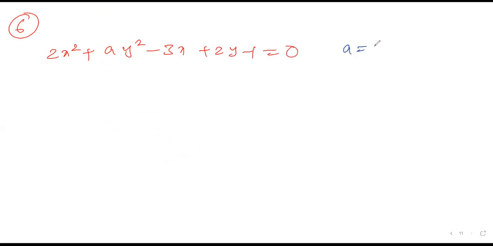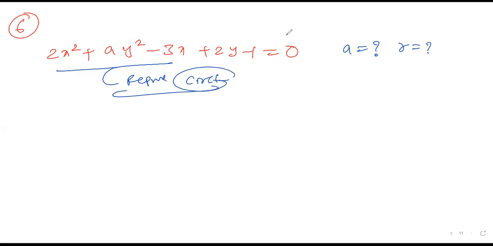What they're asking is the value of a, given that the equation represents a circle, and then its radius. They already mentioned that it represents a circle. Whenever the question says it is a circle, the condition is that the coefficient of x^2 equals the coefficient of y^2. The coefficient of x^2 is 2, and the coefficient of y^2 is a.